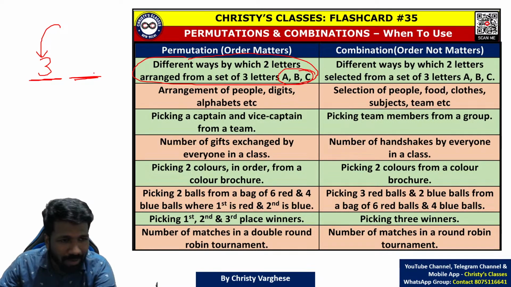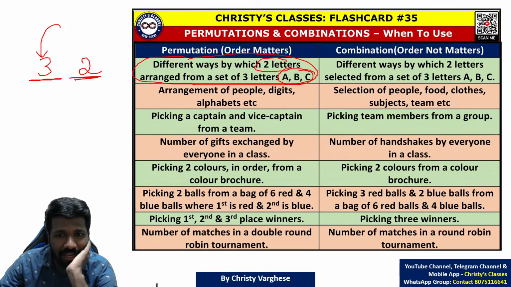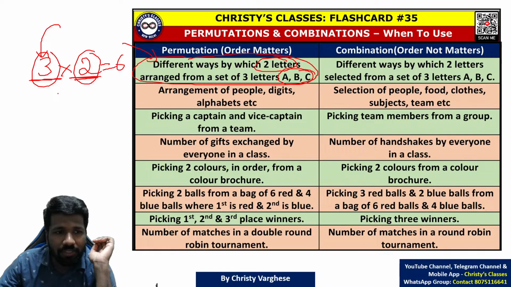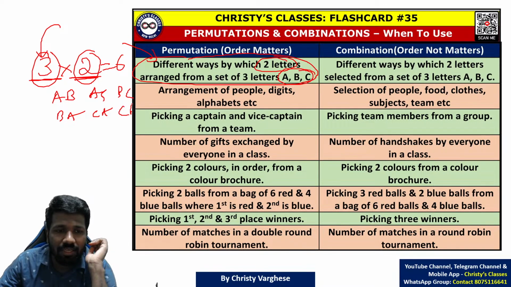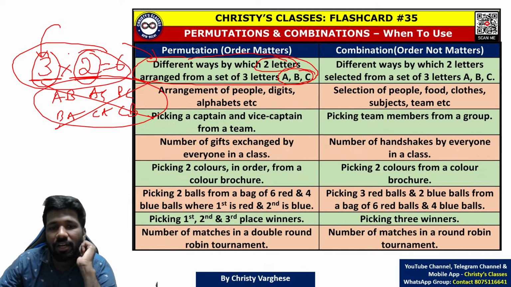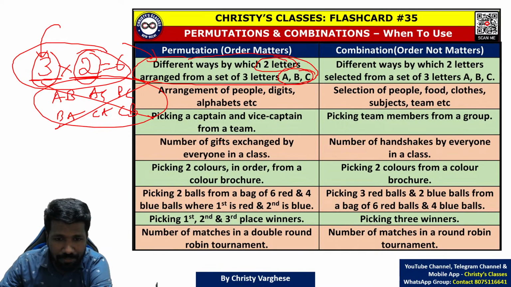Because already you have placed it somewhere. So there are only 2 ways to select the second letter. 3 ways to select the first letter, 2 ways to select the second letter. So 3 into 2, 6 ways are there. Do you remember when I showed you this example? I listed AB, BA, AC, CA, BC, CB. These are the 6 ways. But instead of listing it out, you can use the fundamental principle of counting.